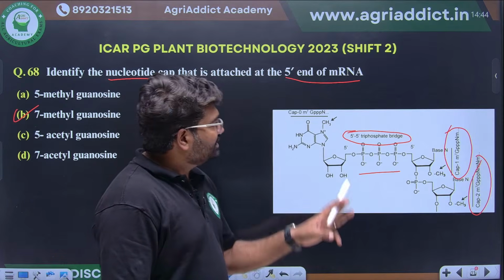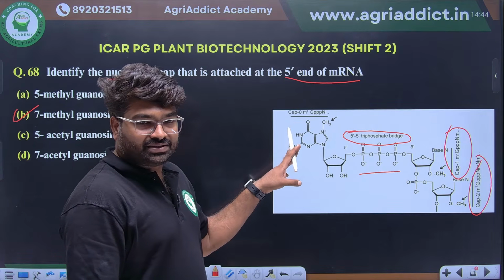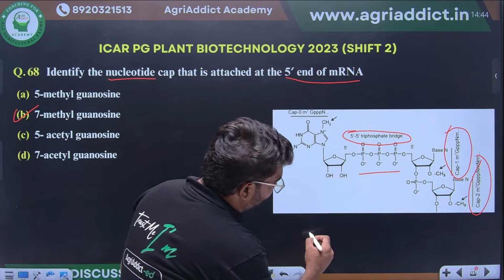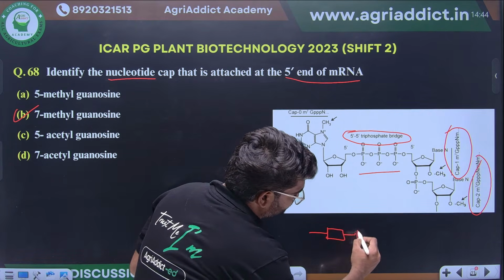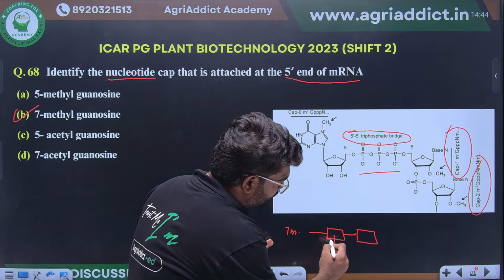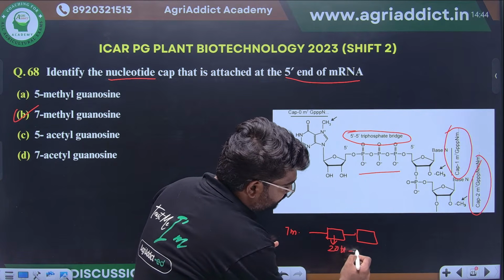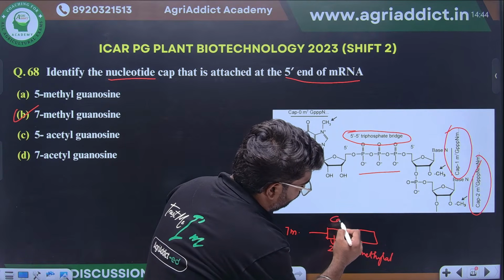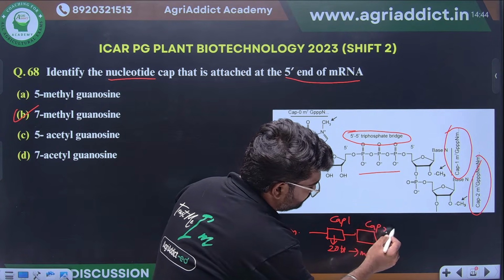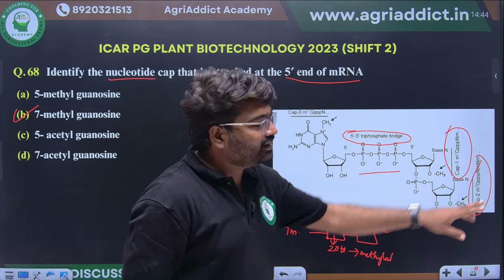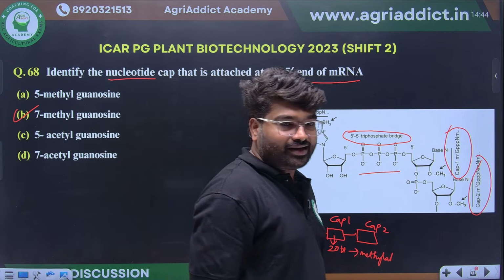Cap 0 means 7-methyl guanosine attachment. Cap 1 means that for the nucleotide present downstream of this 7-methyl guanosine, the 2' hydroxyl will be methylated. Cap 2 means the next nucleotide as well. Clear? So, cap 0, cap 1 and cap 2. This is another important concept.